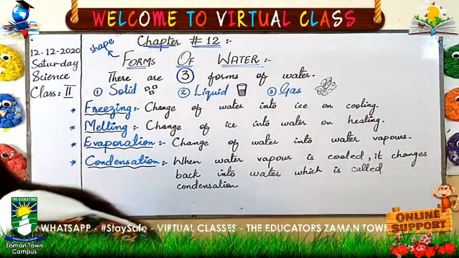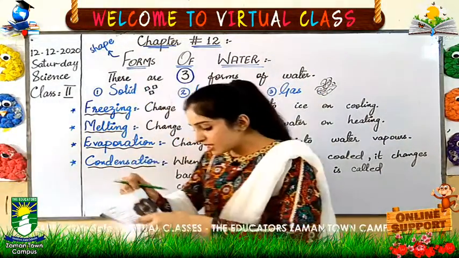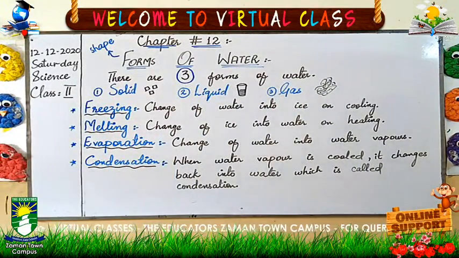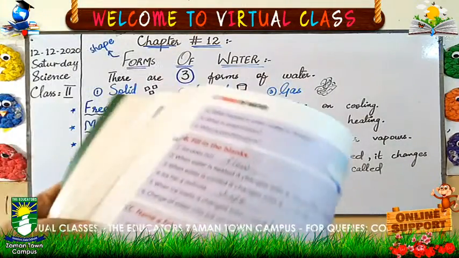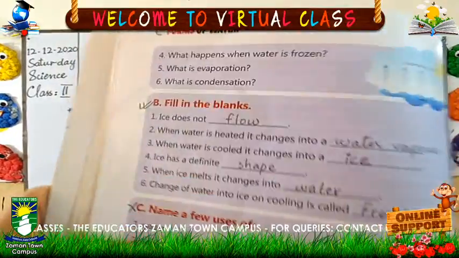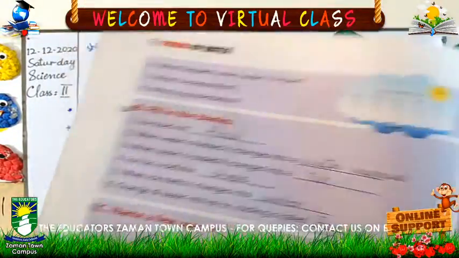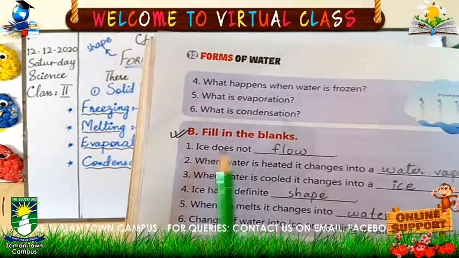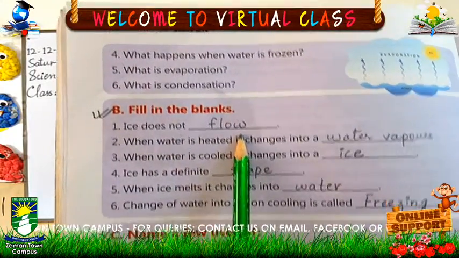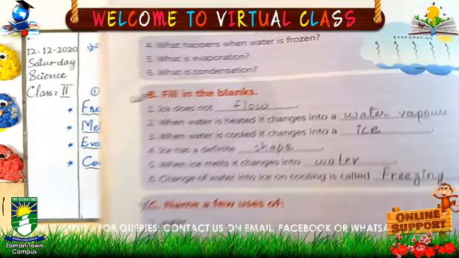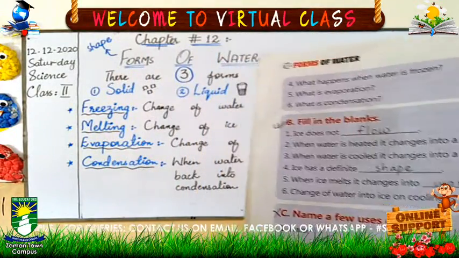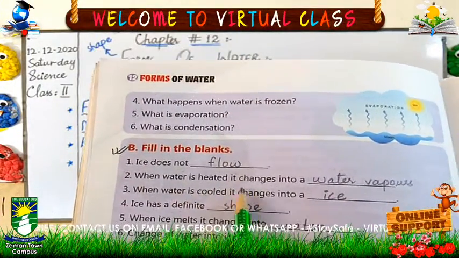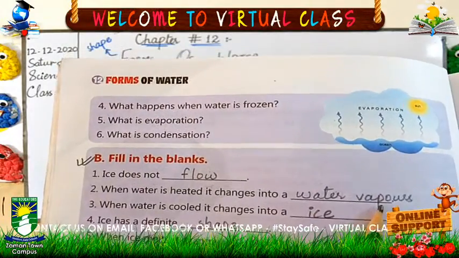Now we have some book exercise. That is exercise B on page number 72. Open page number 72. So this is page number 72. Fill in the blanks. Number 1. Ice does not dash. What will be the answer? Flow. Write the answer. Second one, when water is heated, it changes into water vapors. Write the answer.